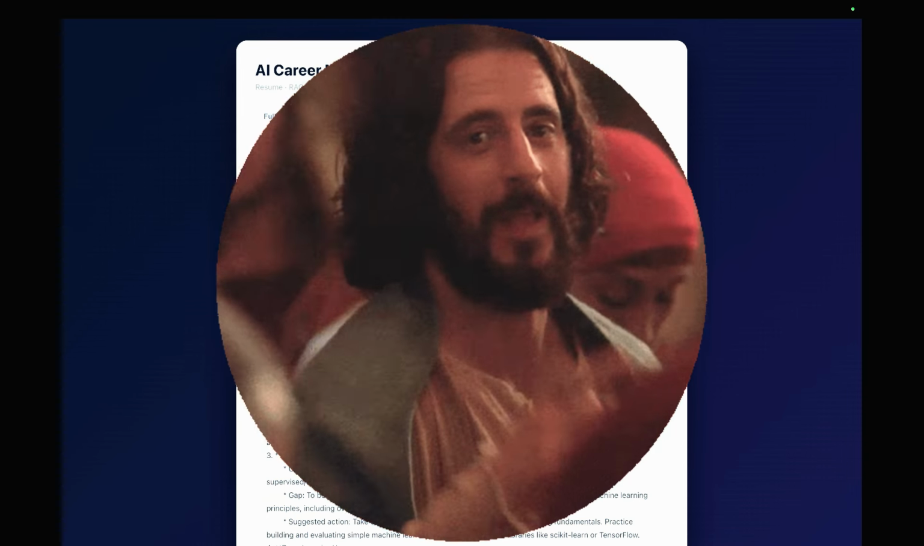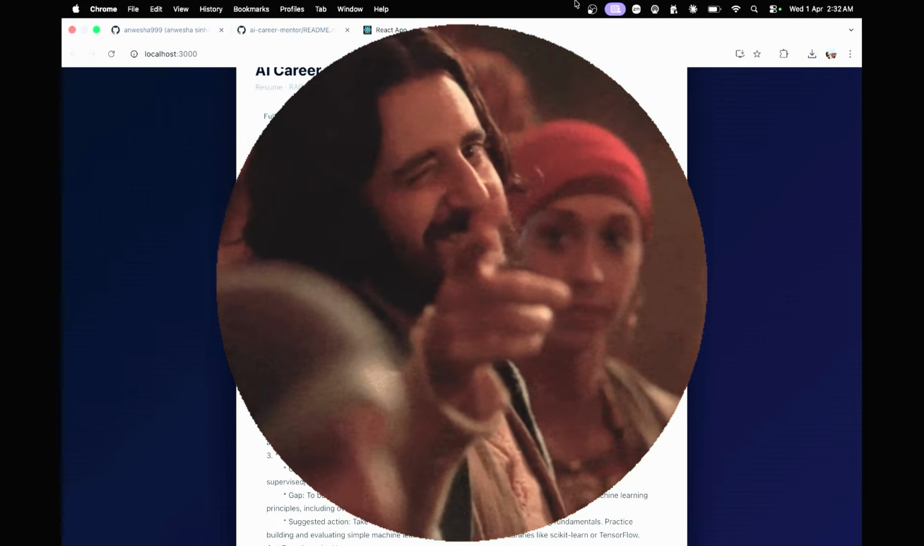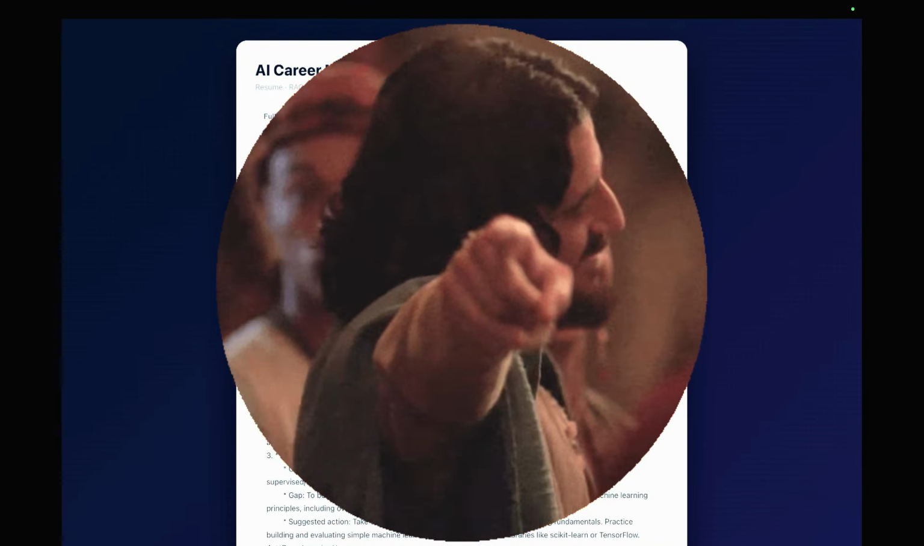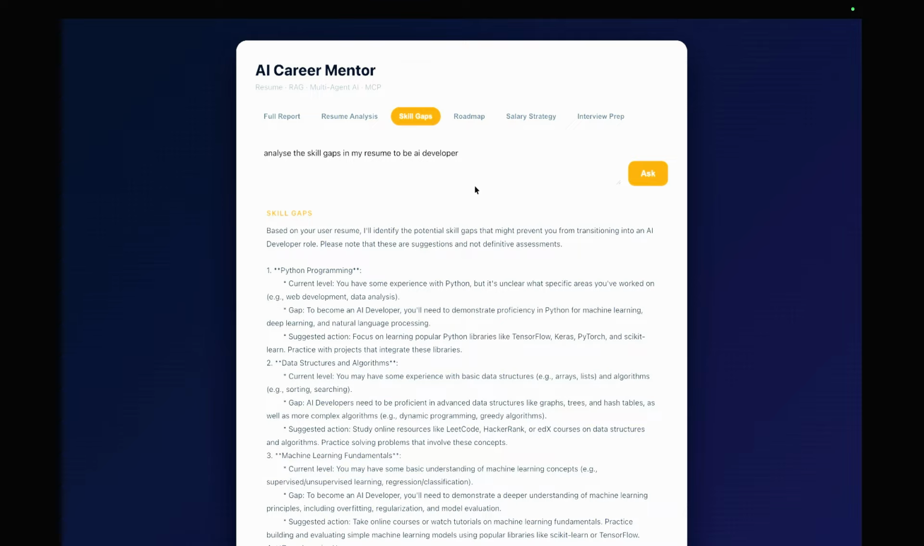Here's the React front end. This time we have got the front end also covered for you. AI career mentor with full 6 modes that we have. The modes are full report, resume analysis, skill gaps, roadmap, salary, and interview prep. And I'm going to type in my career goal.